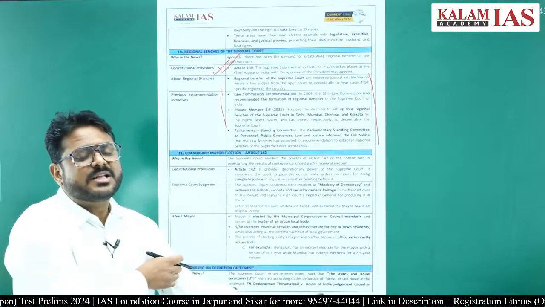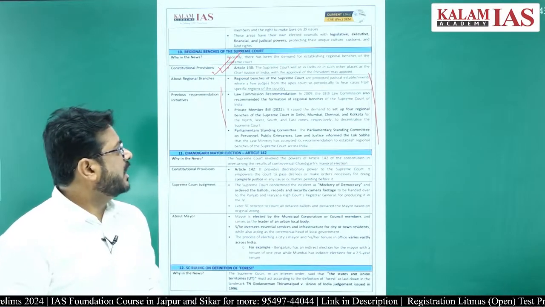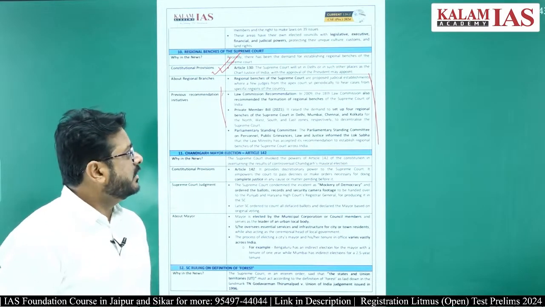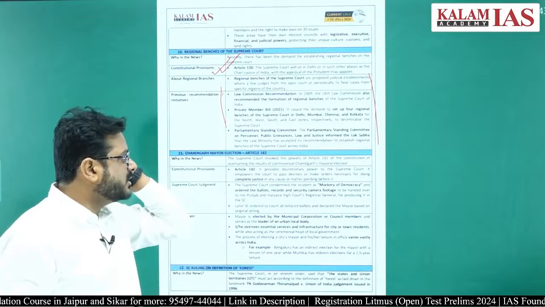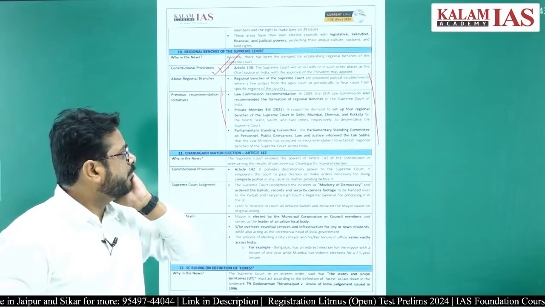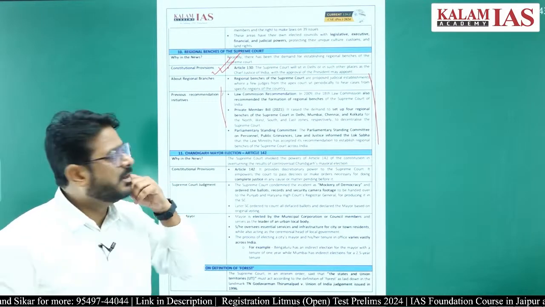Several commissions' recommendations have been there. For example, the Law Commission in 2009 recommended the formation of regional benches of the Supreme Court. A private member bill has also been there.